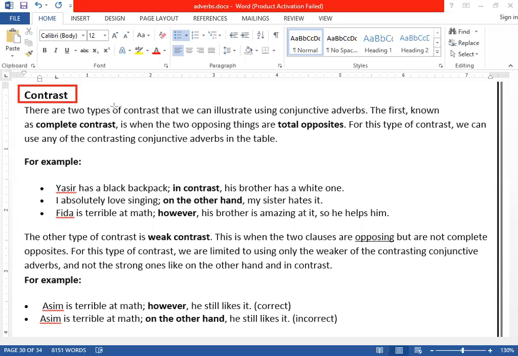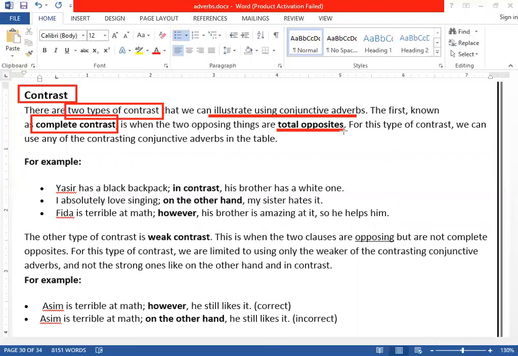There are two types of contrast that we can illustrate using conjunctive adverbs. The first one is complete contrast, when the two opposing things are totally opposite. Number one is what? Contrast. When both things are completely opposite, we call it complete contrast.